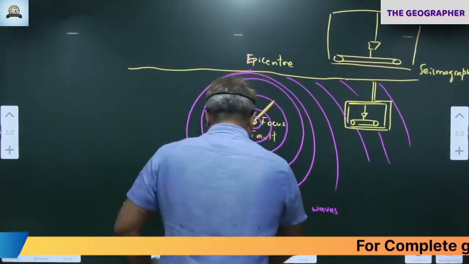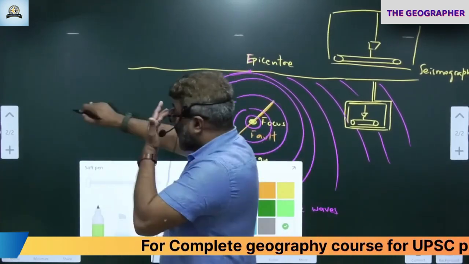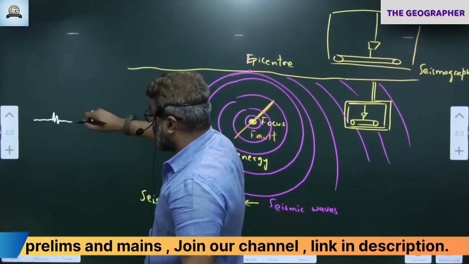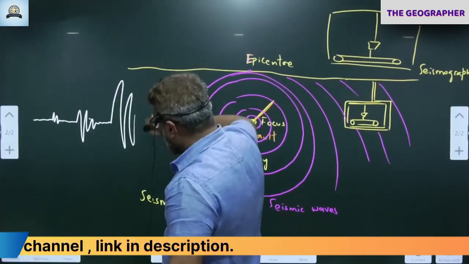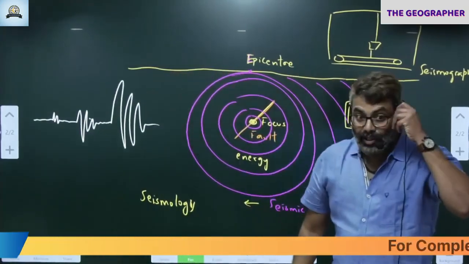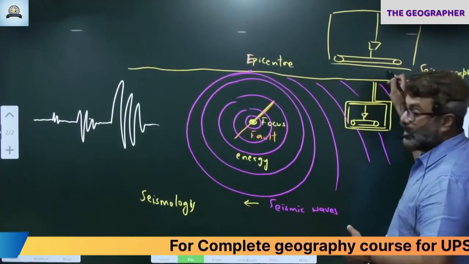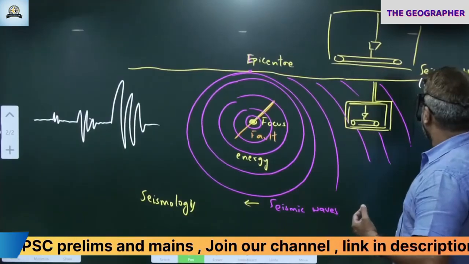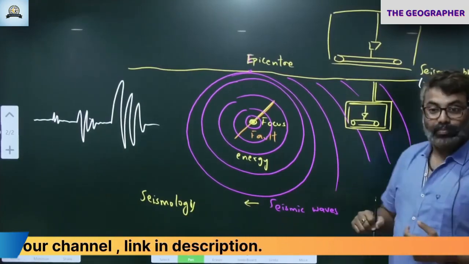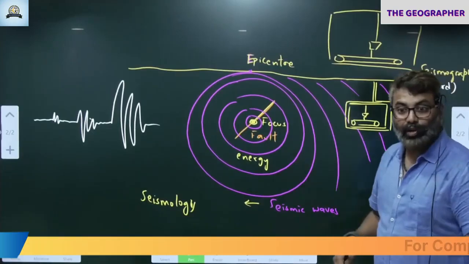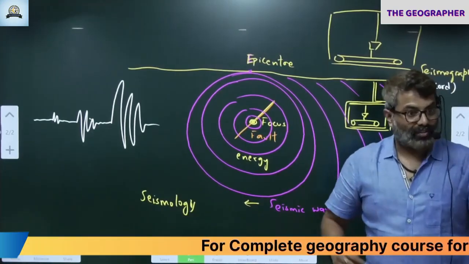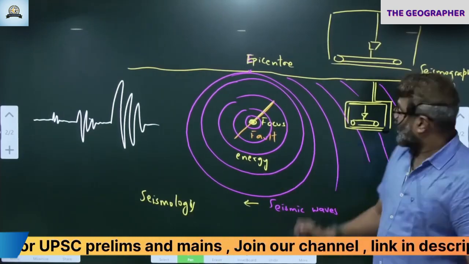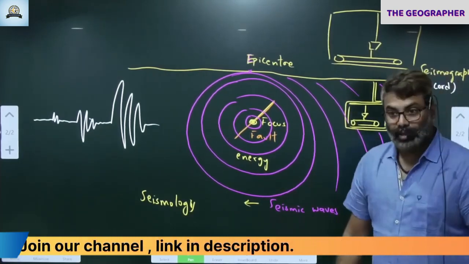Normally, if there is no earthquake, there will be a straight line like this on the graph sheet. After the earthquake happens, it will record like this. This is recorded. What is recorded? Seismic waves are recorded by this. Just like our ECG is recorded. So this is a recording of the ECG. Just like our electrocardiograph, just like that, the seismograph records our seismic waves. It's a recording instrument.